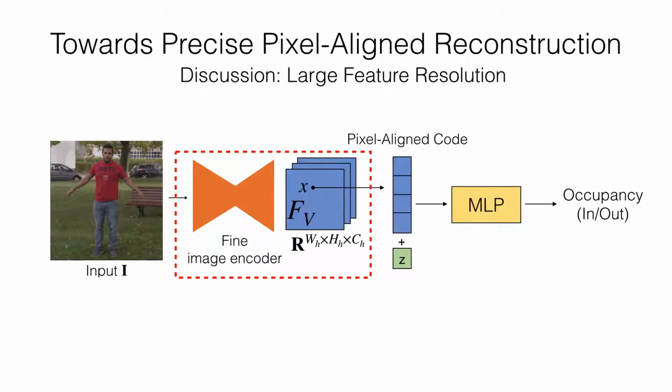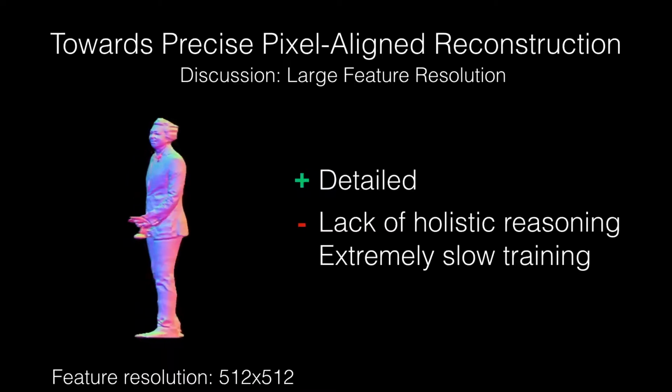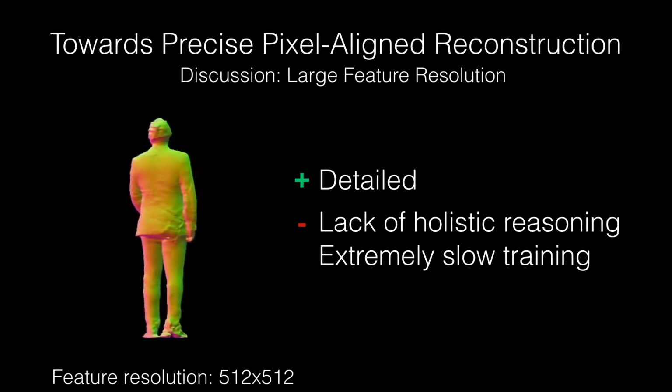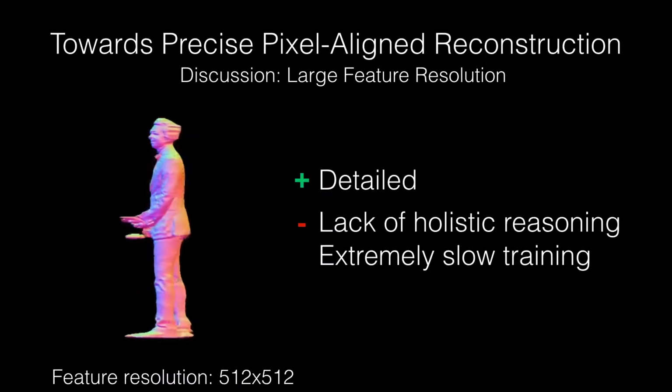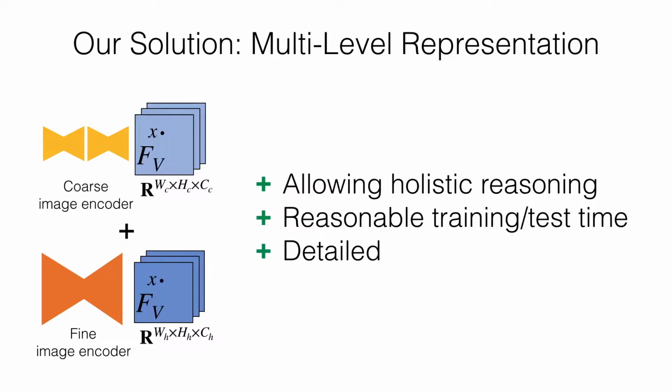What about utilizing a shallow but high-resolution image encoder? Although the result becomes sharper and more detailed, the reconstruction is prone to artifacts due to the lack of global information. In this work, we address the disadvantages of both architectures by a coarse-to-fine multi-level approach.